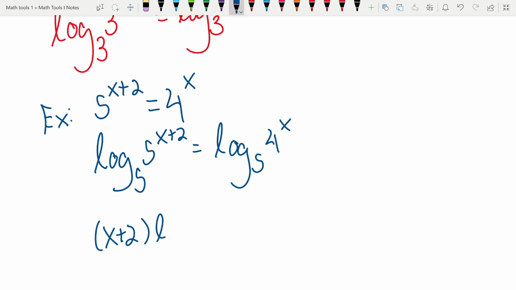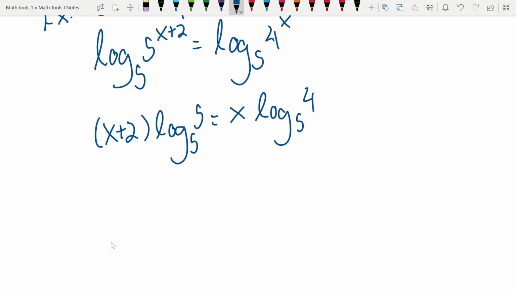So we get x plus 2 log base 5 of 5 equals x log base 5 of 4. Okay. So the left side, we have the logarithm going away. This is just going to be x plus 2 because log base 5 of 5 is 1. And then on this side, we have x times log base 5 of 4.